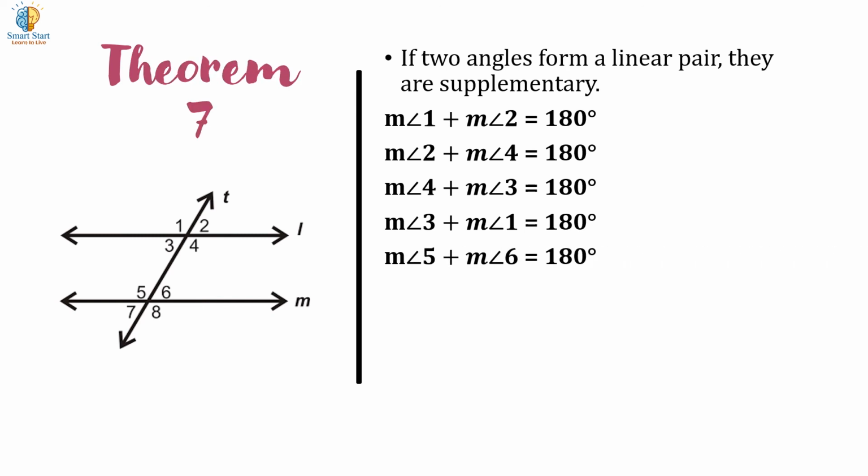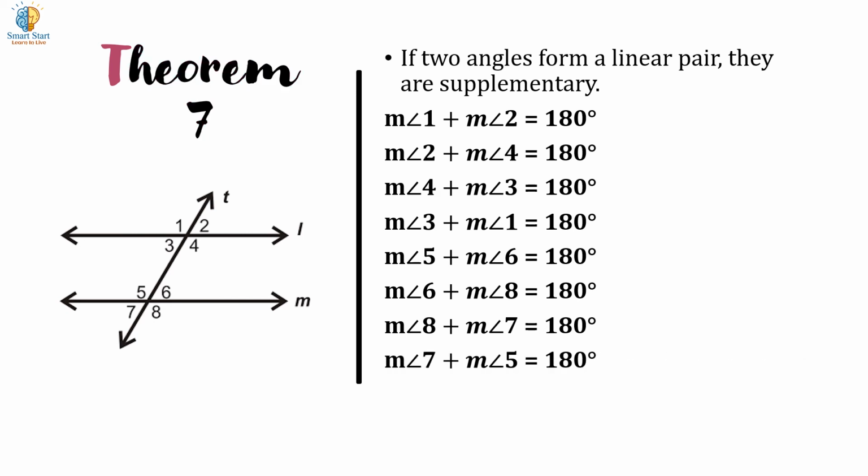The measure of angle 5 plus the measure of angle 6 equals 180 degrees. Angle 6 plus angle 8 equals 180 degrees. Angle 8 plus angle 7 equals 180 degrees. Angle 7 plus angle 5 equals 180 degrees.